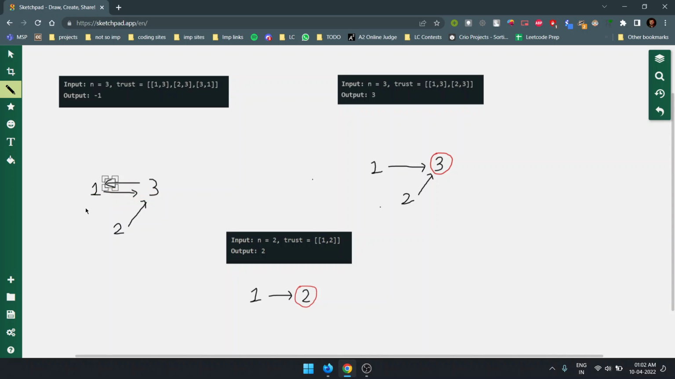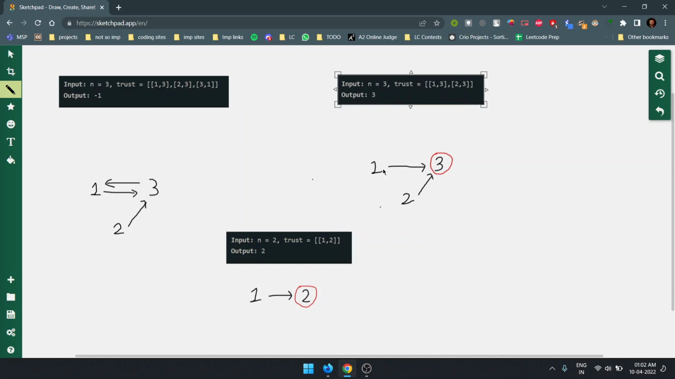The approach behind this question is a directed graph, so we see it as a graph question. 1 trusts 3, and 3 also trusts 1, and 2 trusts 3. So there is no unique element which is trusted by all the elements, so we simply return -1.